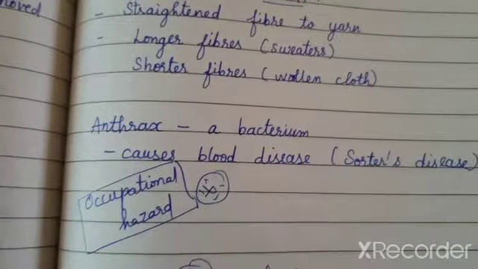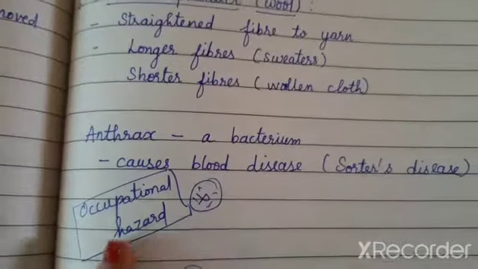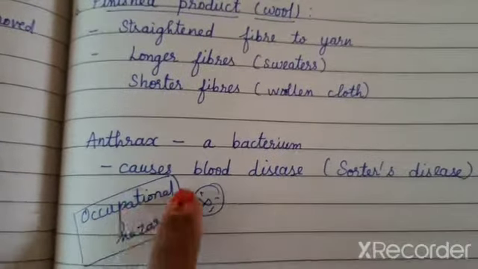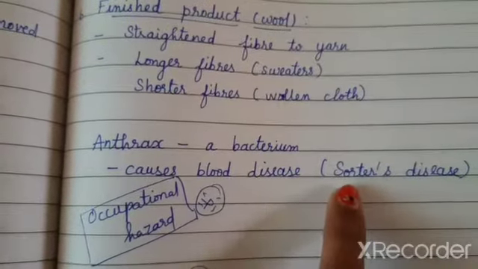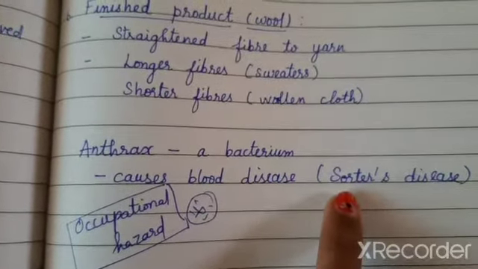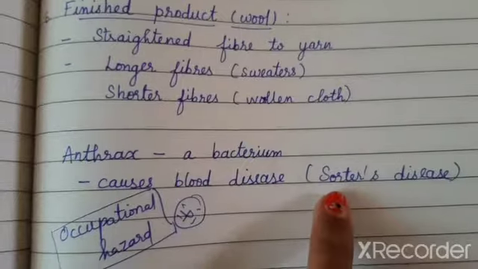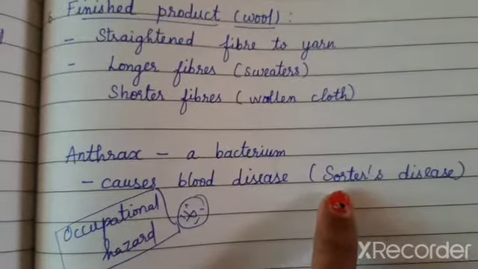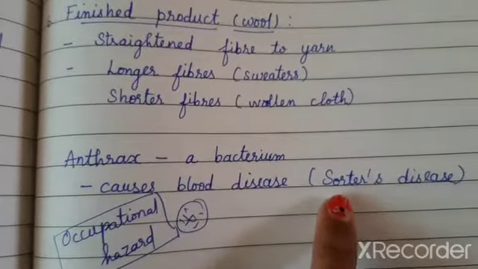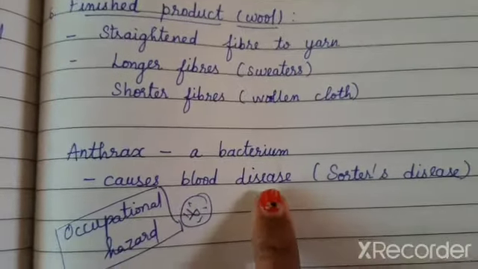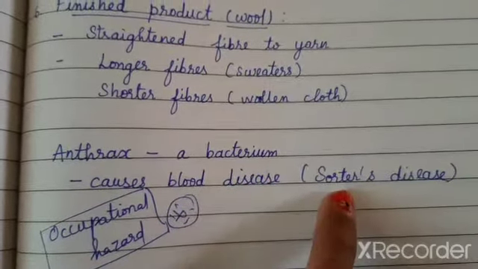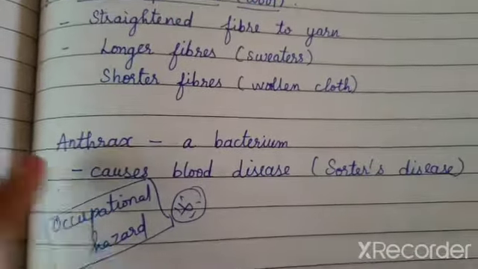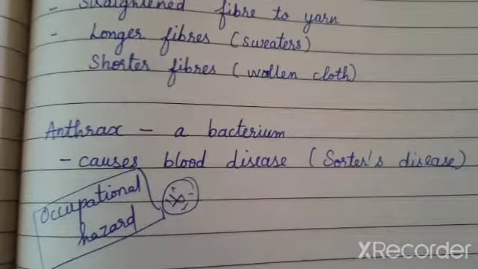So there is a hazard to their life. Such kinds of hazards are called occupational hazards. They may never expect such a disease from working in the factories, but due to continuous exposure to the manufacturing processes, there are possibilities for Sorter's disease. So this is called an occupational hazard.